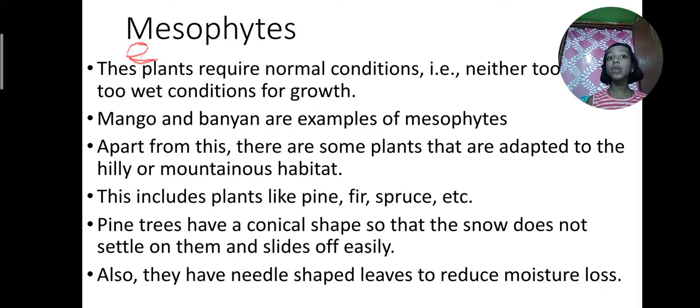Now you will tell me that mountainous and hilly regions also have a lack of water. Yes, because of the cold conditions, condensation in the sky happens and snow falls because of the extreme coldness. Rainfall cannot happen; rainfall turns into snow, so not much water is available, and lack of water is a problem. So to reduce moisture loss, the leaves have needle-like tips.